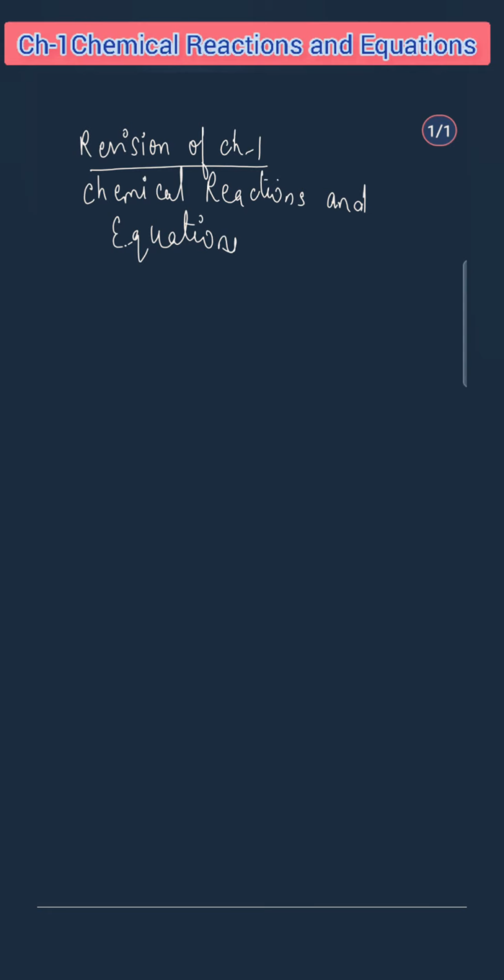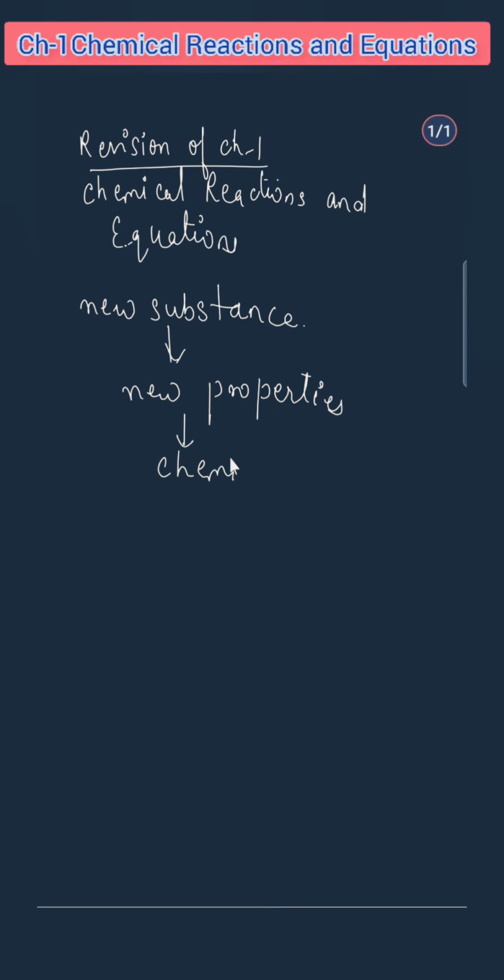Chemical reactions. We have already studied that whenever a chemical change occurs, those permanent changes in which new chemical substances are formed with new chemical properties are called chemical changes. And whenever a chemical change occurs, there will be a chemical reaction. So when a new substance is formed, that new substance should have new properties, that is chemical properties. This substance would be known as product.